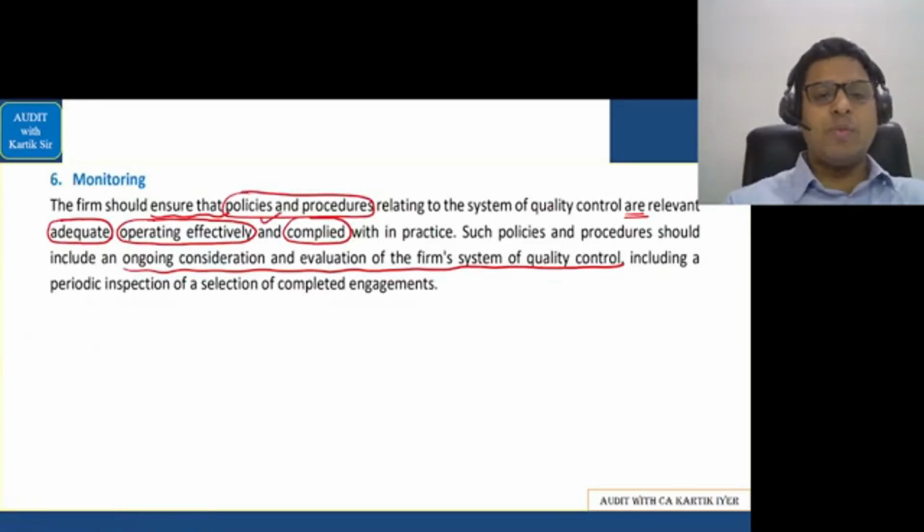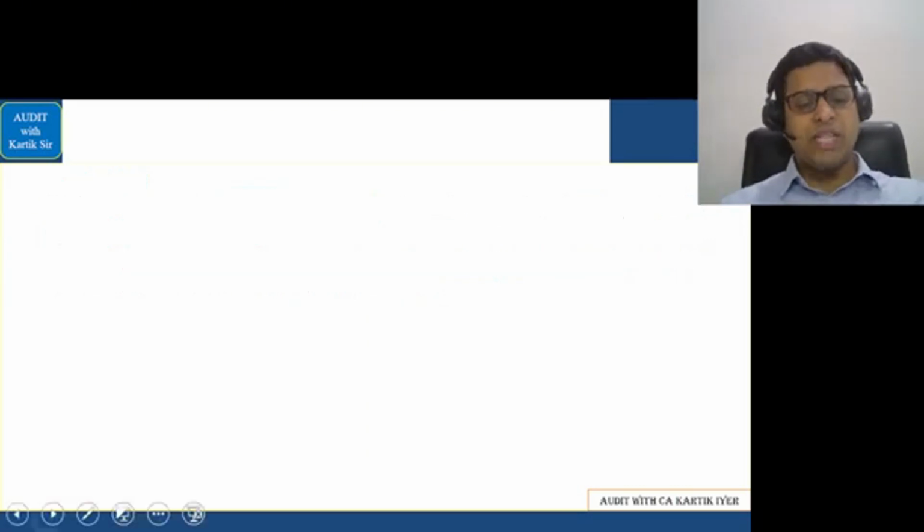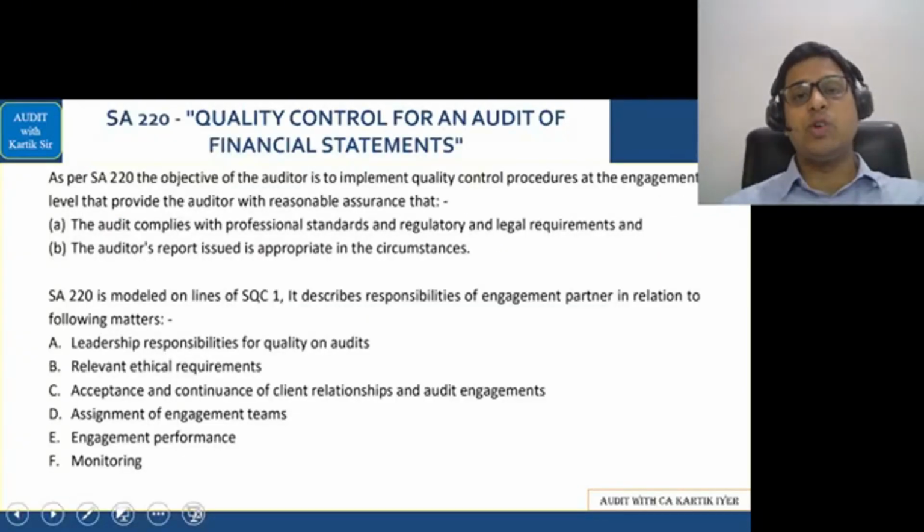Monitoring, the firm should ensure policy procedures are relevant, adequate, and operating effectively and complied with in practice. Such policy procedures should include an ongoing consideration and evaluation of the firm's system of quality control. So quality control should be there in place. That is basically what is monitoring. Okay. Let's go further. Let's see what is given in SA 220.